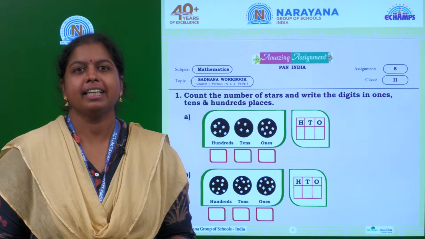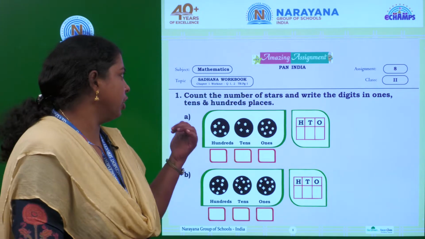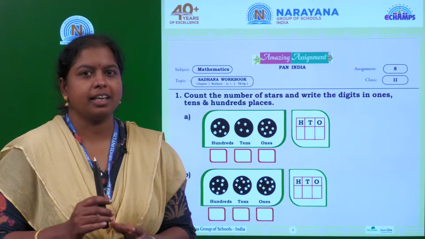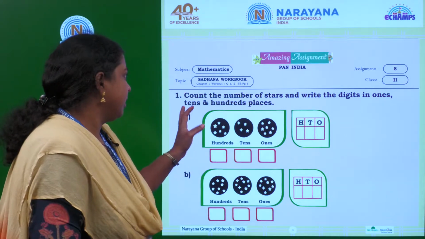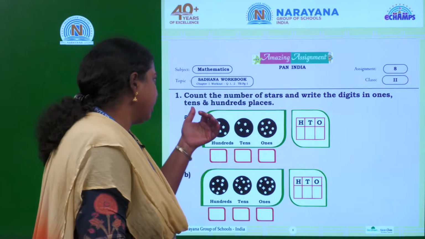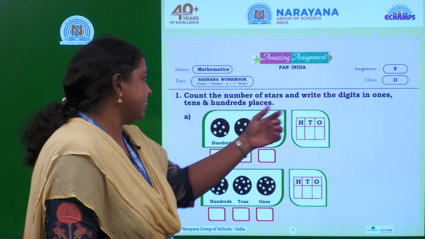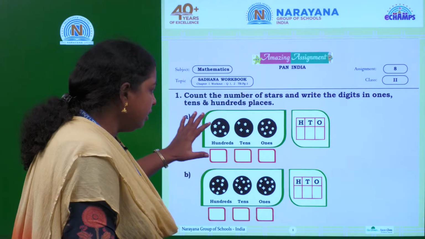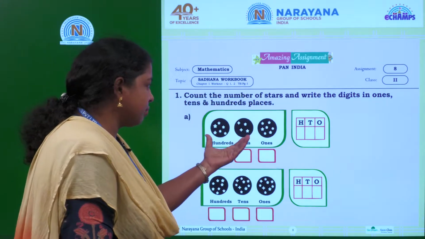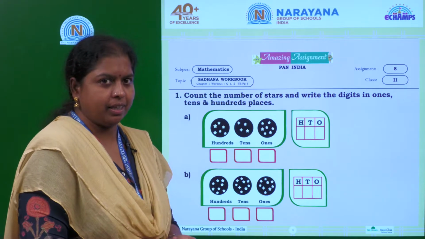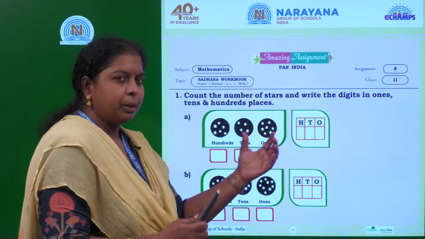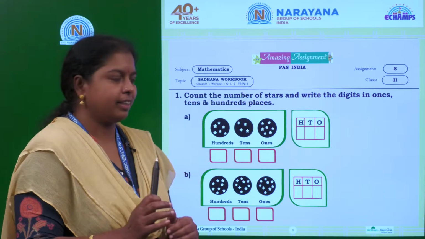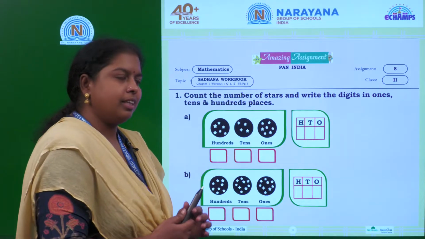Our today's amazing assignment is based on Sadhana workbook, page number 1. For this, you can refer to our Sadhana workbook. Right? Let us start our first question. Count the number of stars and write the digits in ones, tens and hundreds places. There is a peak in which you have some stars. You need to count the number of stars and fill the boxes. By filling up the boxes, you need to identify the number formed. Okay? Right. Let's count the number of stars in the first one.